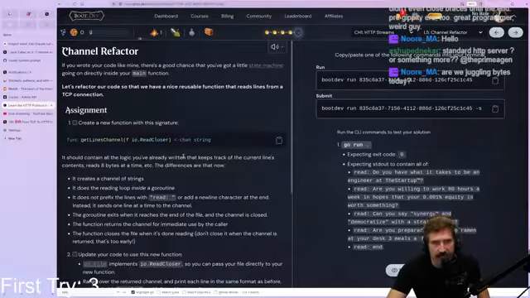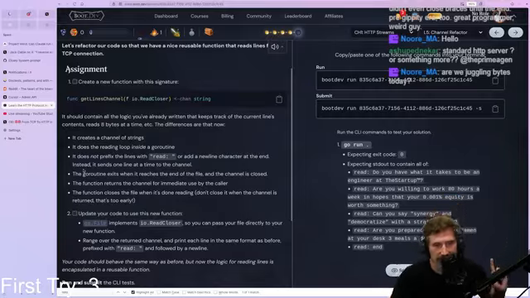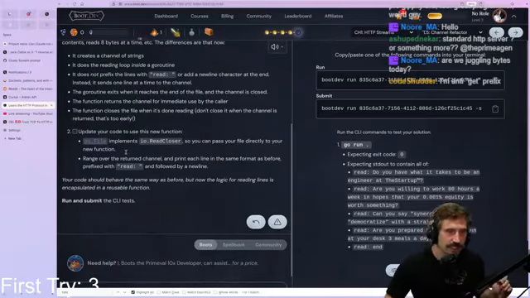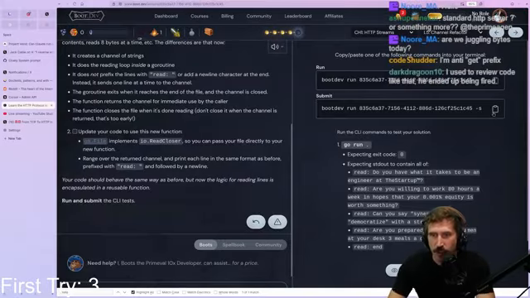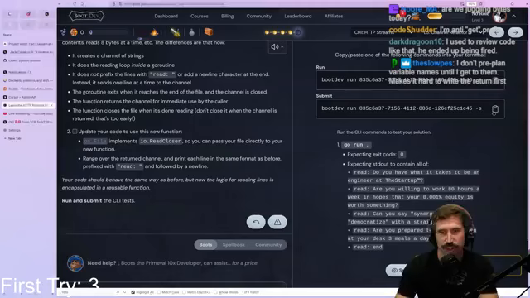And let's just make sure I understand the assignment here. Create a new function with the signature. Yep. It creates a channel of strings. It does the reading inside the goroutine. Got it. It does not prefix. Yep, I got that. All right, perfect. And then we do this. Update your code to use a file that implements ReadCloser. Yeah, prefix everything with that. Okay, perfect. One shot, boys. We are one shot in this one, and we one-shotted it. Let's go. We're going on.